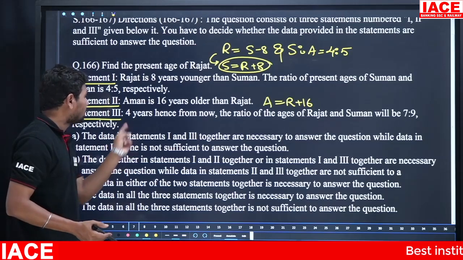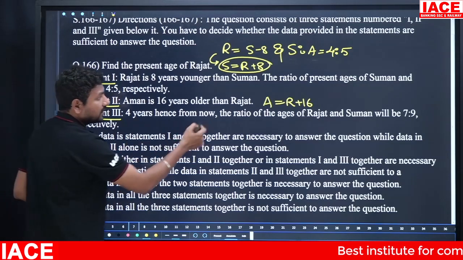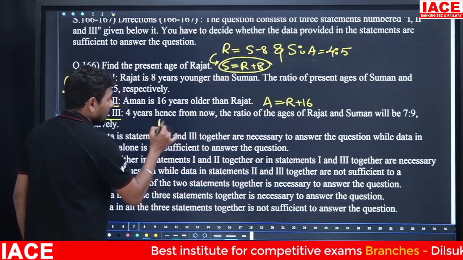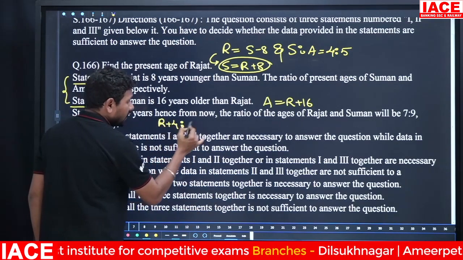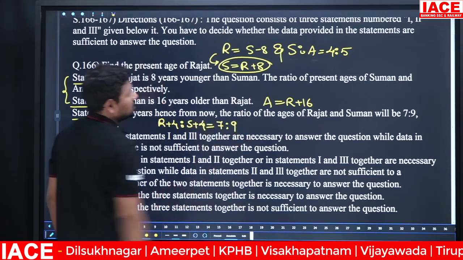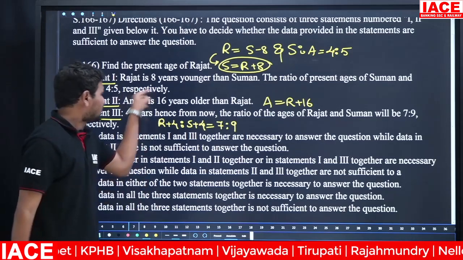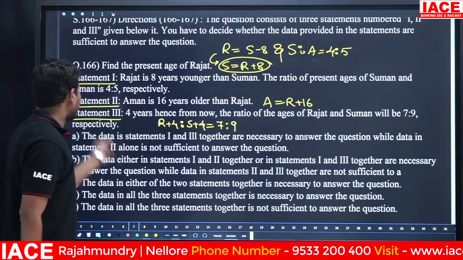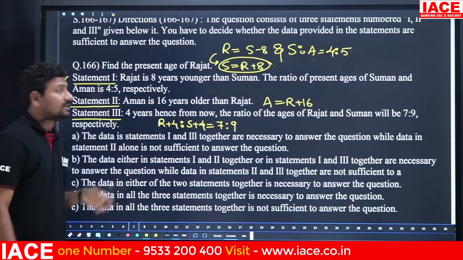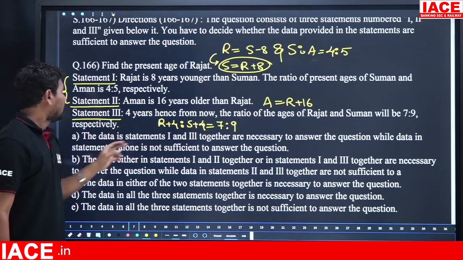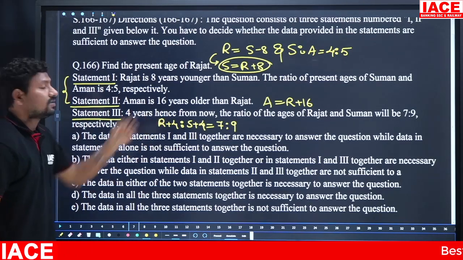Next, coming to statement 3. 4 years hence, from now, the ratio of Rajat and Suman will be 7:9. R plus 4 and S plus 4, the ratio is 7:9. Rajat's age is increased and Suman's age is increased, the ratio is 7:9. Then statement 3 alone is not sufficient. Till now, statements 1 and 2 give an answer with the help of both. Statement 3 alone, we are unable to solve the question.